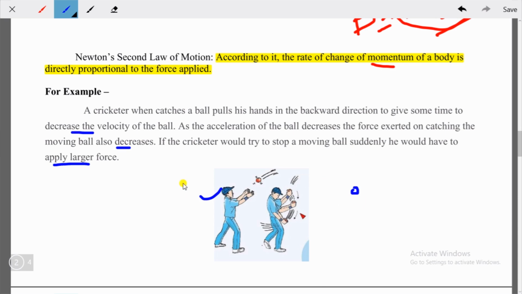So from this explanation, you understood that the rate of change of momentum of a body is directly proportional to the applied force. So I hope you have understood it. If you have not understood, then you can comment in the comment box, or you can directly ask me.